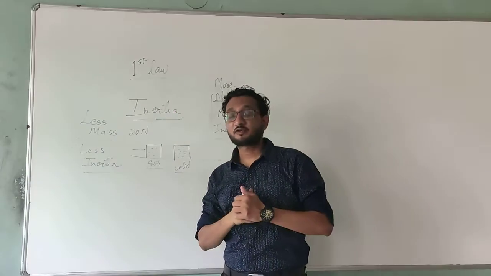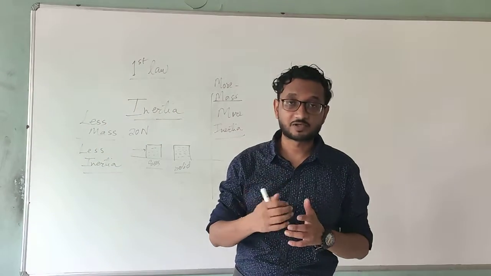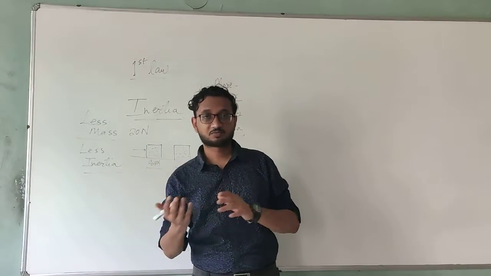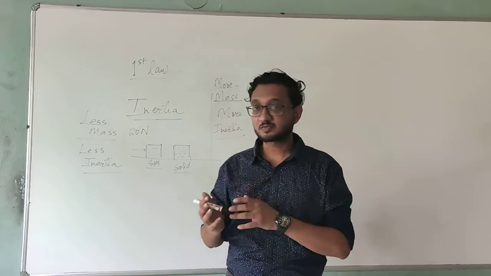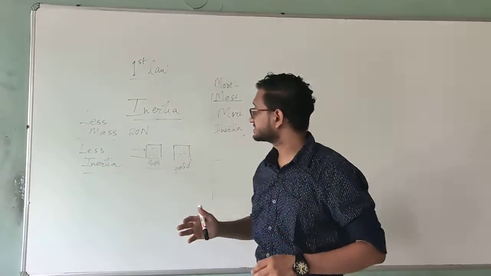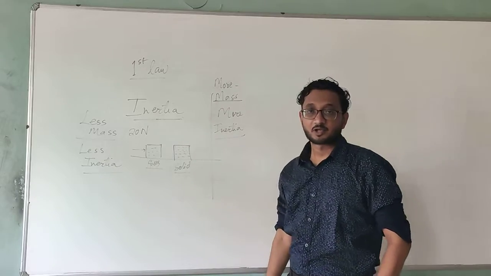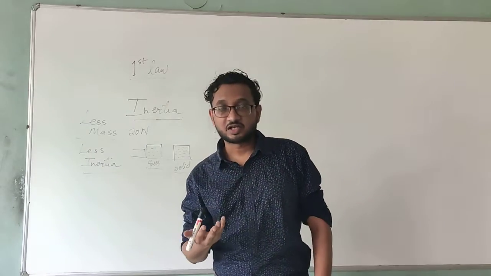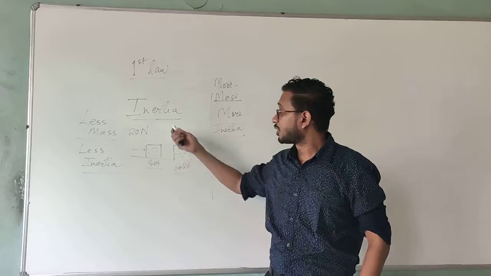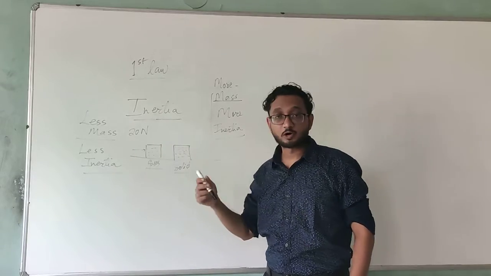So the inertia of an object depends on the mass of the object. More mass means more inertia, and less mass means less inertia. We will have more difficulty in moving an object with more inertia, that is, having more mass.